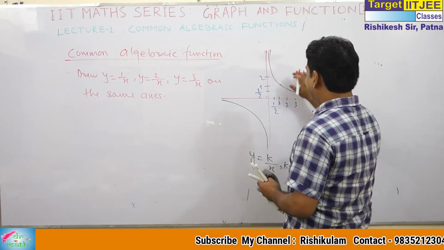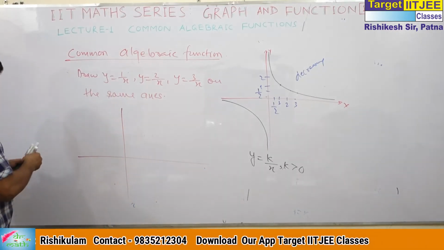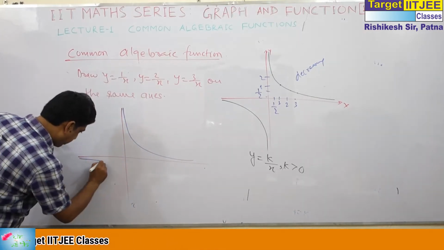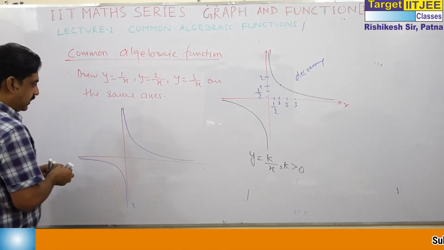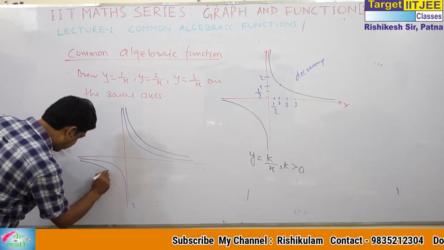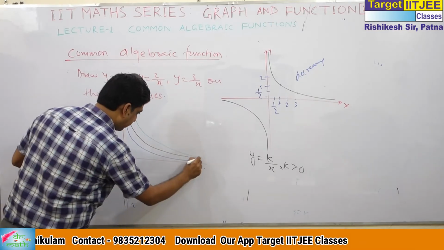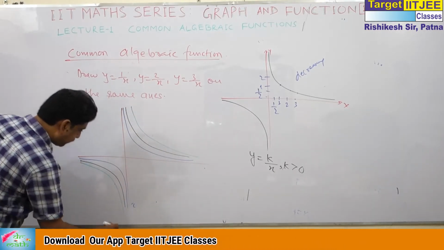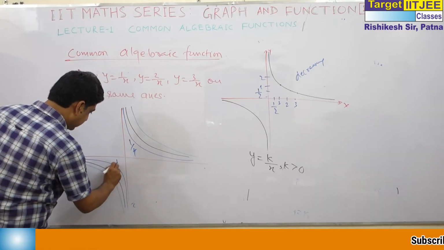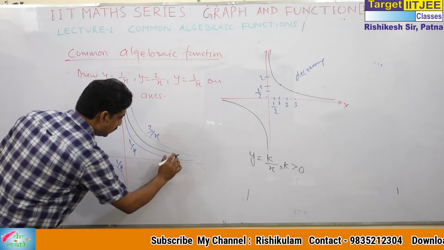All graphs will be like this. But see, this is 1 by x. Then this is 2 by x. Then again this is your 3 by x. The blue one is 1 by x, the green one is 3 by x, and this is 2 by x.